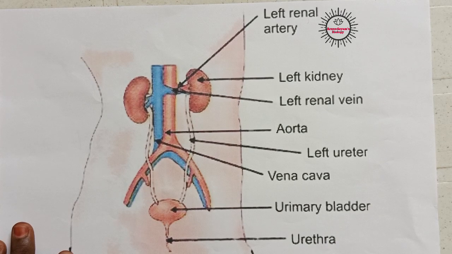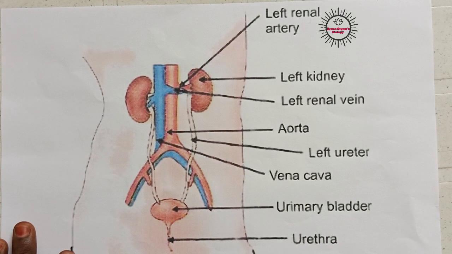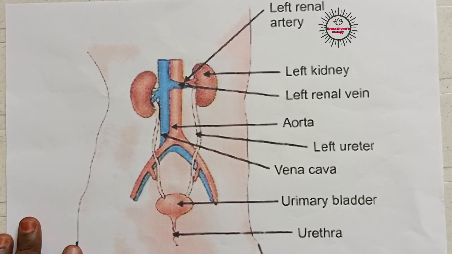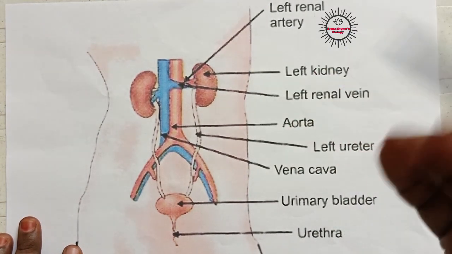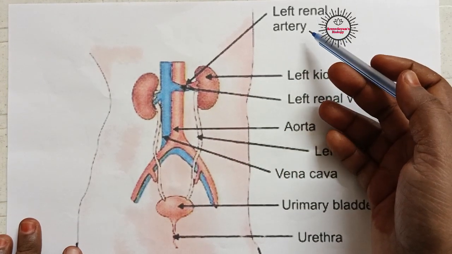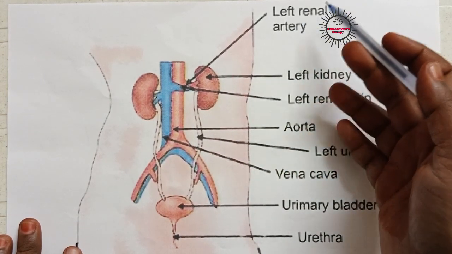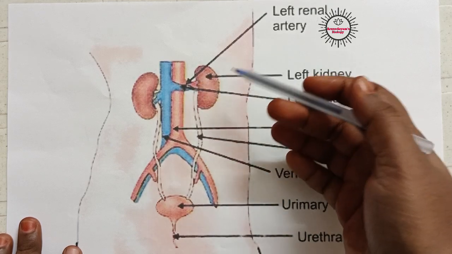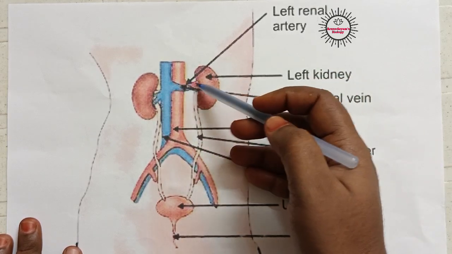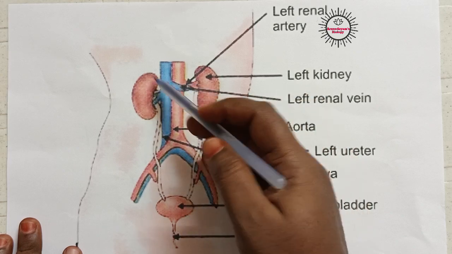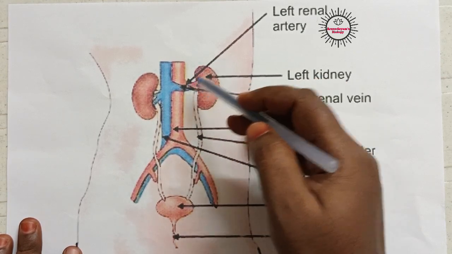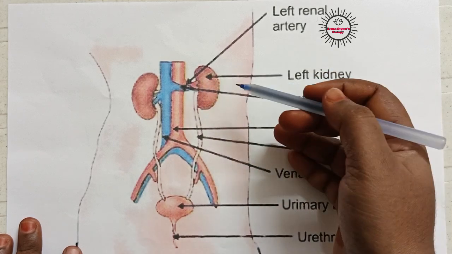So the structure of kidney we have discussed. Now we have to learn how the kidney functioning takes place. Okay, so who will bring nitrogenous waste materials to kidneys? Renal artery brings. Renal artery is a blood vessel. It brings blood which contains nitrogenous waste materials to kidneys. This is renal artery. It divides into 2 branches and supplies that blood to these 2 kidneys. After entering into the kidneys, filtration takes place here.